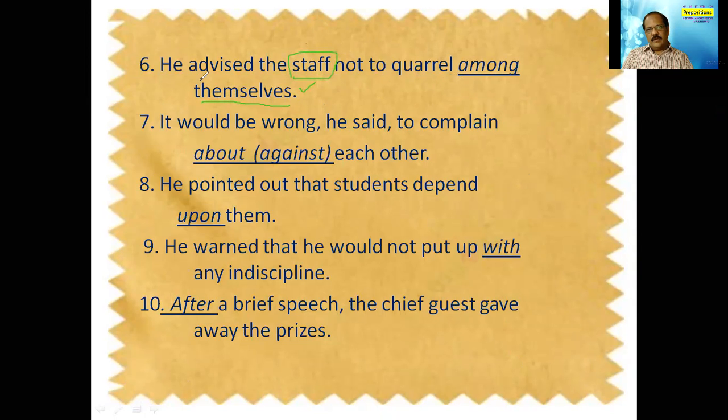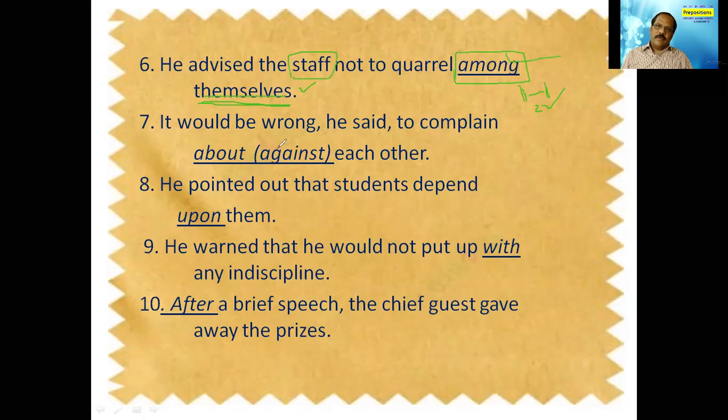So whenever we are saying themselves as an object here, we have to use among, as we have just come across when to use between and among. If it is comparison between the two, whether a person, place or thing, we say between. If it is more than two, we use among. So here it is more than two, I am using the preposition among.